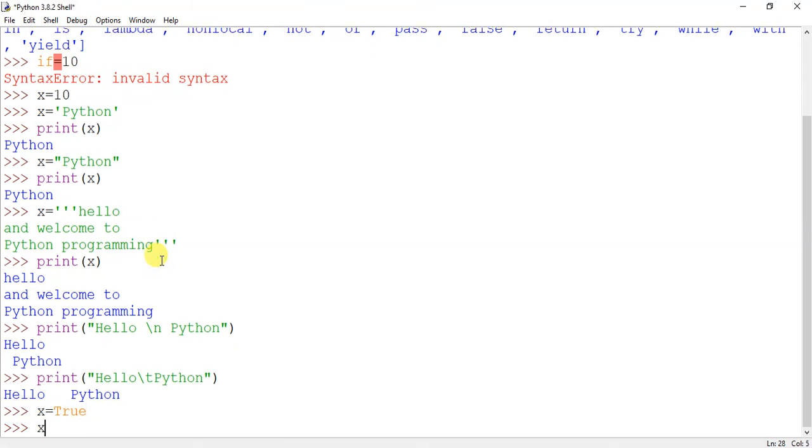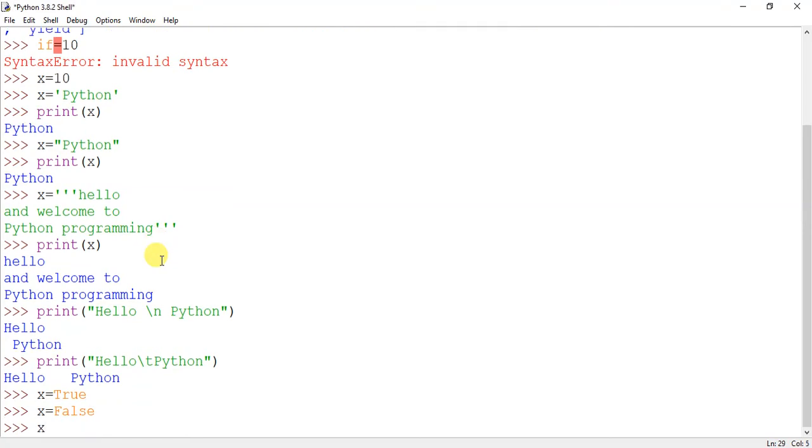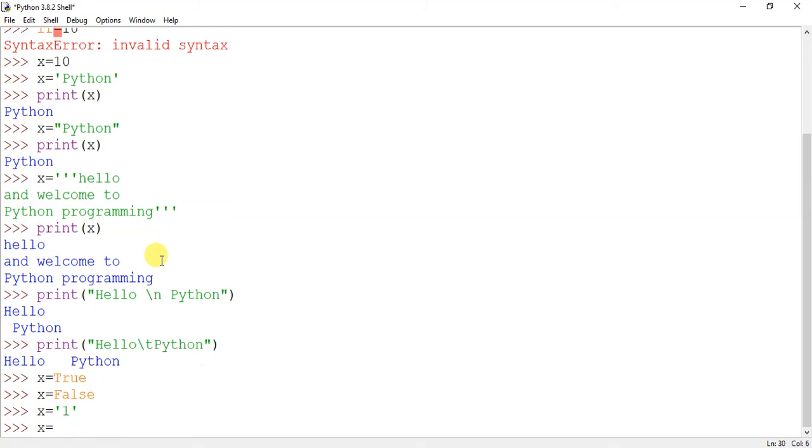Similarly, you can write x equal to False. You can see the color is changing. This is black and now the color will change when I type the E. Okay, the color has changed. That means it is a keyword. Okay, so in Boolean literals you have 2 values, True and False. I also told you that if you put this one in a single quote, it will be treated as a string. Okay, these are 2 different things.